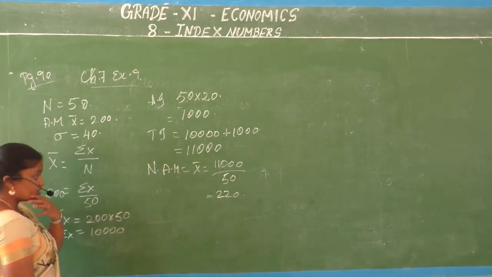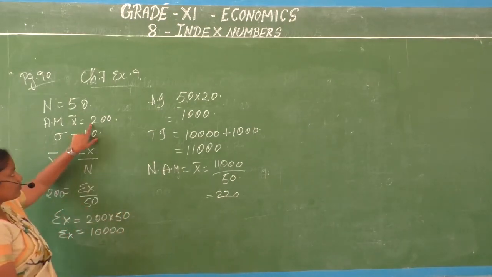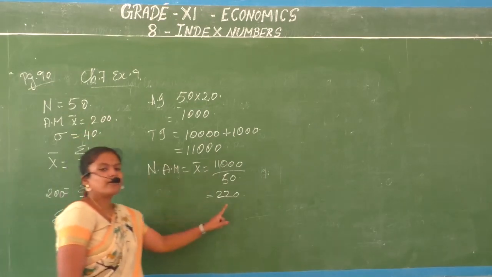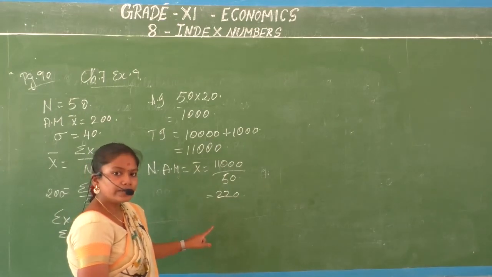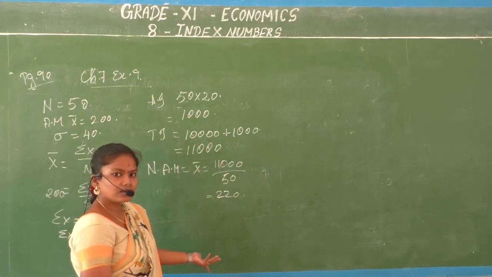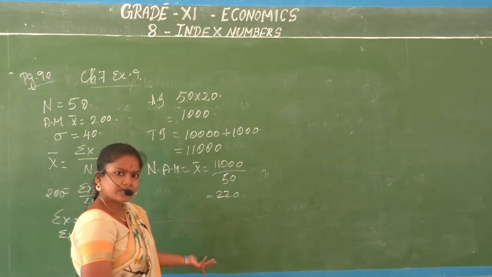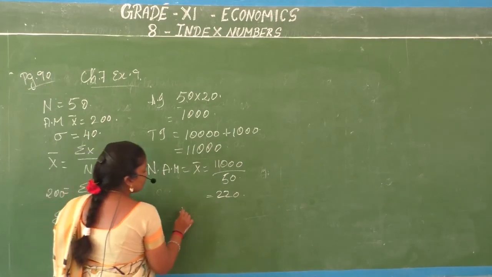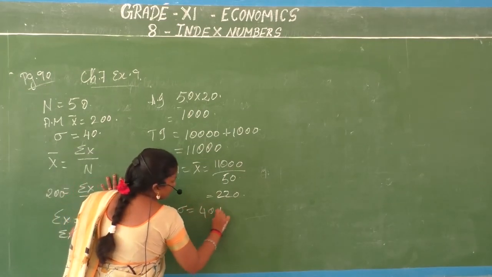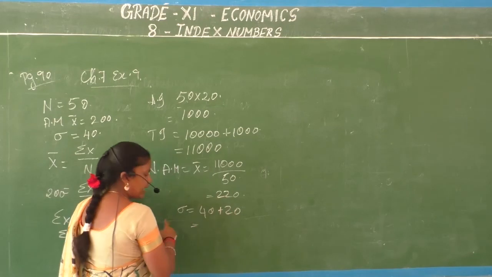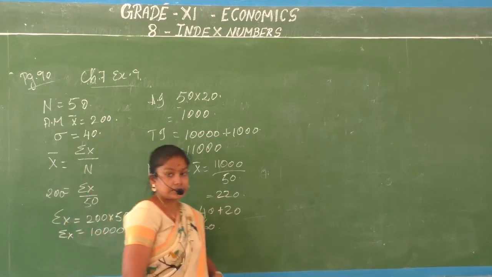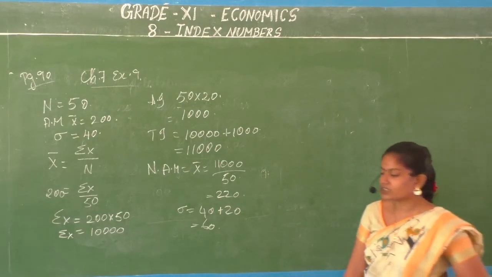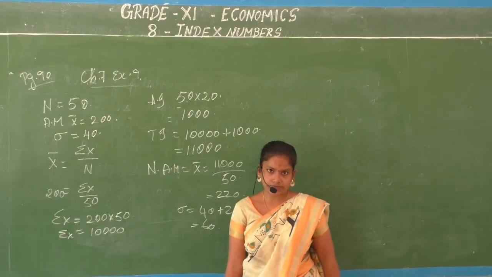What was our X bar already? 200. Now what is X bar? 220. So what is our deviation? 20. Did you get our deviation? So obviously your new standard deviation is 60. Got it, children? What is your new standard deviation? You will make it 60.